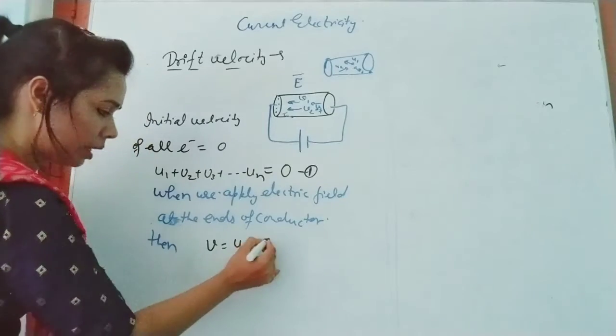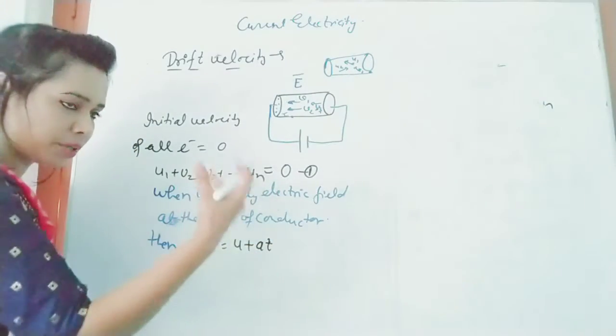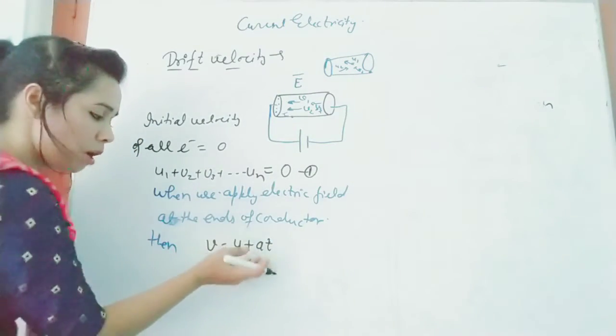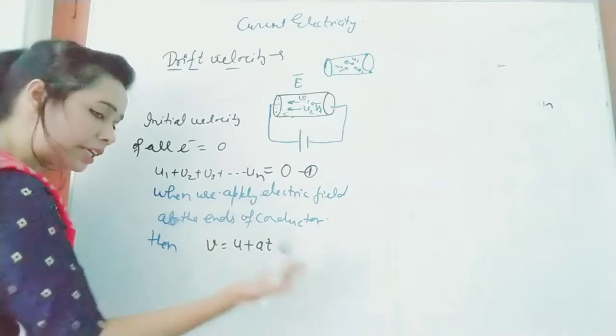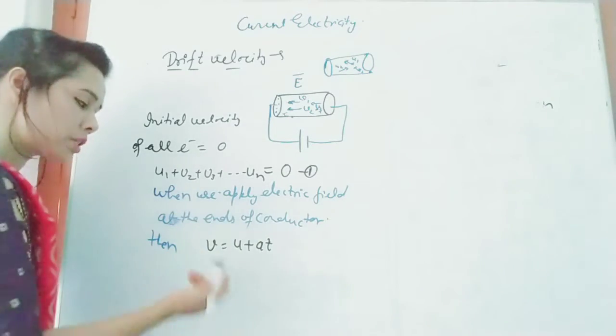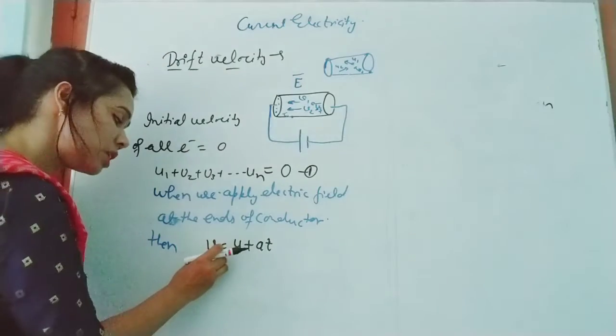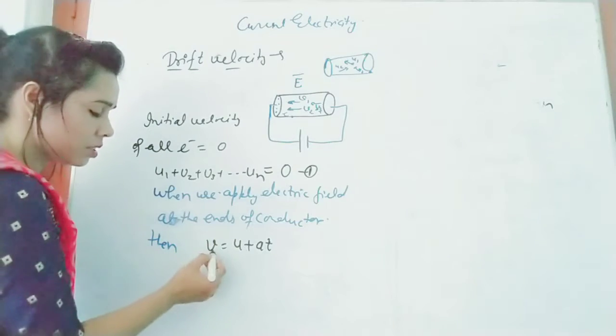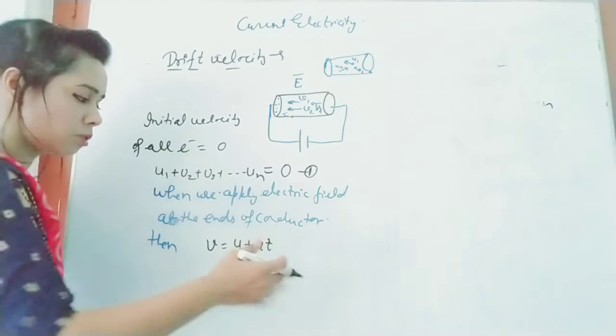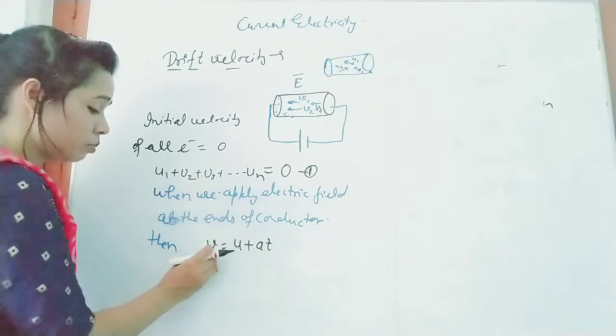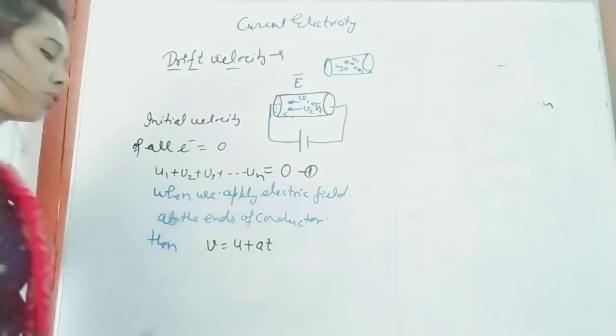If any particle experiences some acceleration or force, its velocity changes. So v equals the final velocity because of this acceleration, v equals u plus at by the first equation.